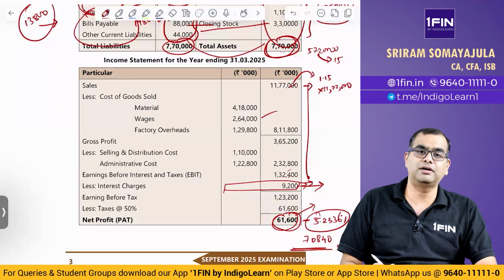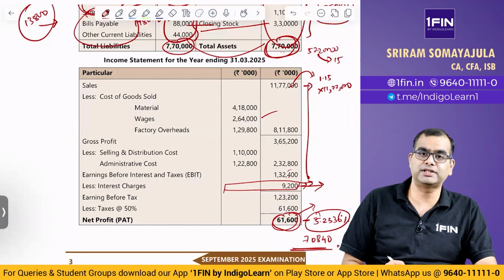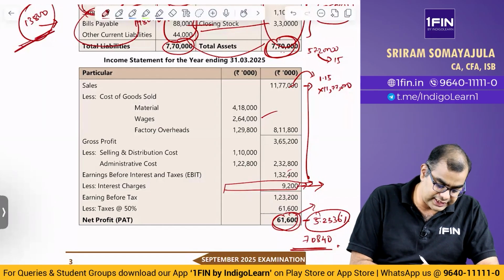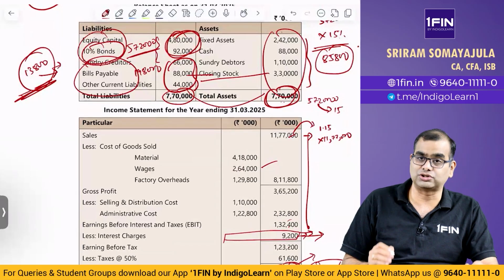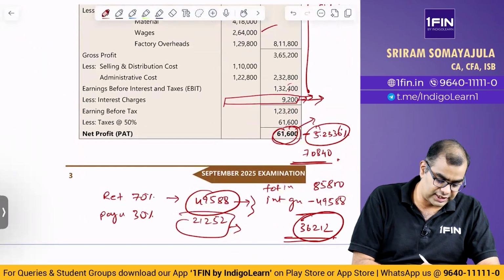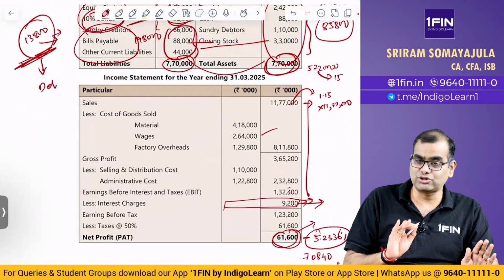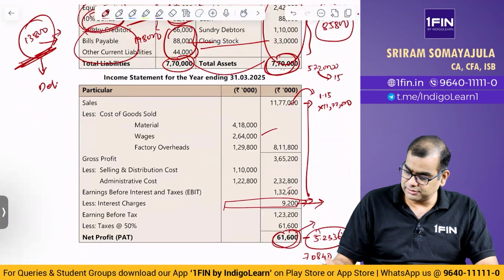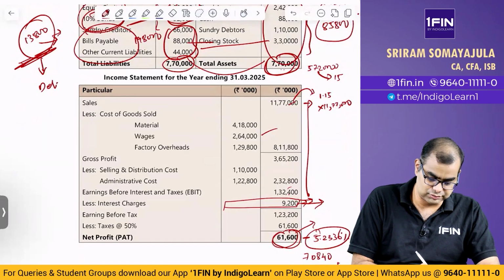Assuming the same interest percentage of 10%, your overall outstanding loan should increase. So your debt has gone up by 13,800 out of the total increase of 36,212. 36,212 is the total external funding requirement, out of which 13,800 is debt and the balance should be equity, which is minus 13,800, which is 22,412.